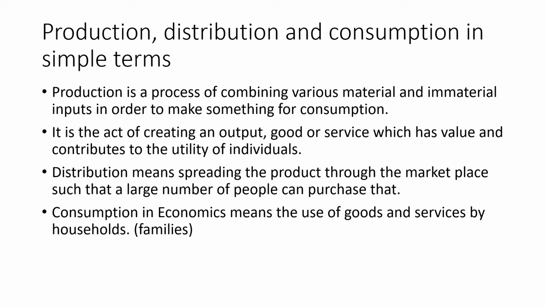So what is production, distribution and consumption in simple terms? Production is a process of combining various material and immaterial inputs in order to make something for consumption. It is the act of creating an output, good or service, by procuring raw materials which has value and contributes to the utility of the individuals. Distribution means spreading the product through the marketplace such that a large number of people can purchase that. Consumption in economics means the use of goods and services by households, families.